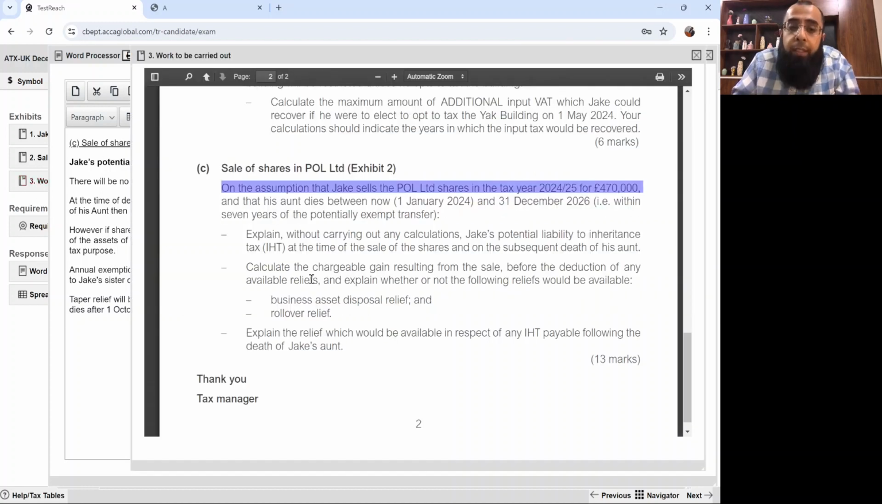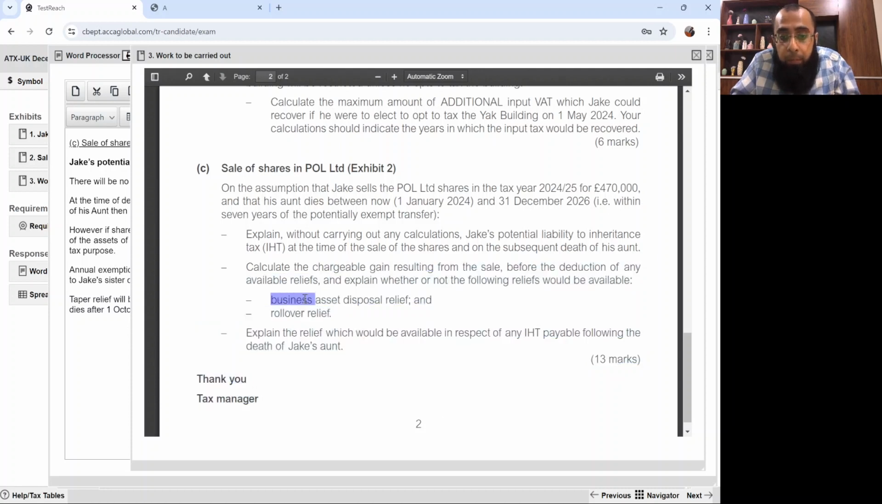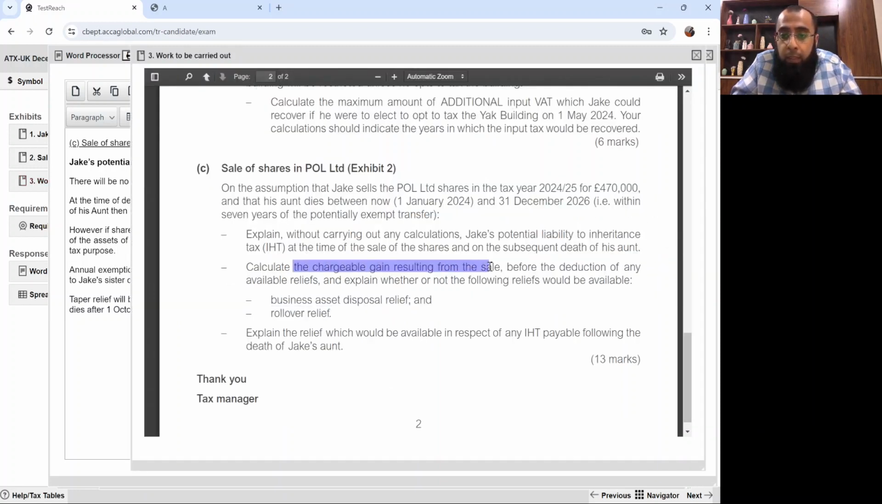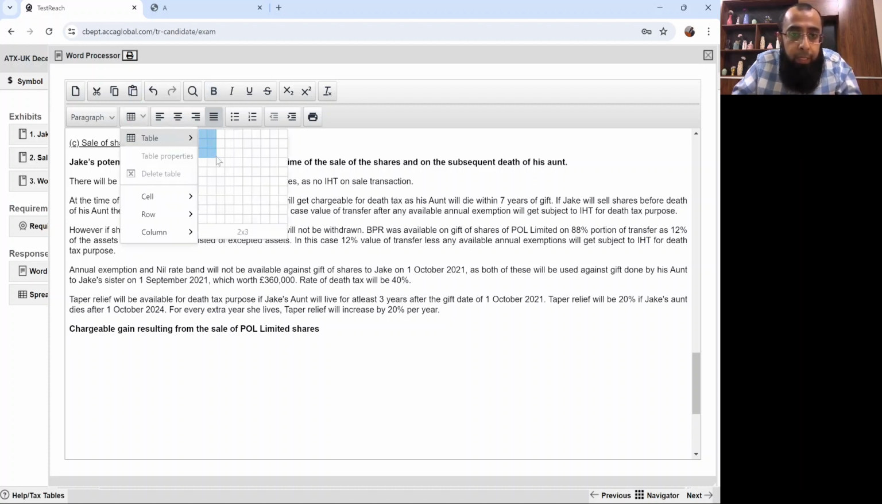Now, let's look at what else he's asking. Calculate the chargeable gain resulting from the sale before deduction of any available relief, and explain whether or not the following reliefs would be available: business asset disposal relief and rollover relief. So let's comment on that. First we are calculating the chargeable gain resulting from sale of Paul Limited shares. Believe me, it's very easy. Now, let's add the table for it.